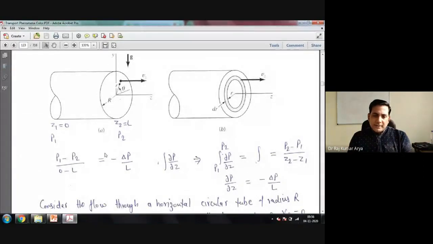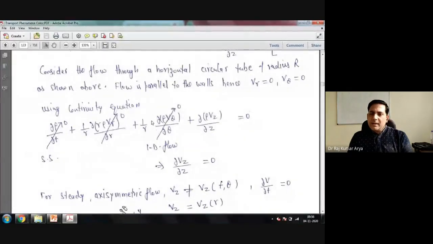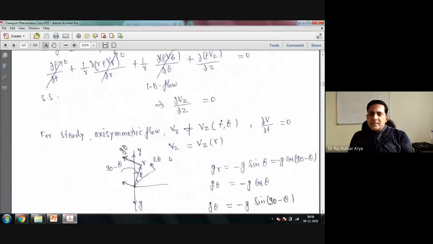So let's apply that. First you have continuity. This is the derivation we did already, so we need not discuss it again. From here you get one expression: del vz upon del z equal to 0, which means velocity variation in the z direction is 0. We have already explained that. We have considered fully developed flow in the z direction, so velocity will not change with respect to the z coordinate. Fine. So from there also we get this particular term. The rest of the conditions we are putting here.